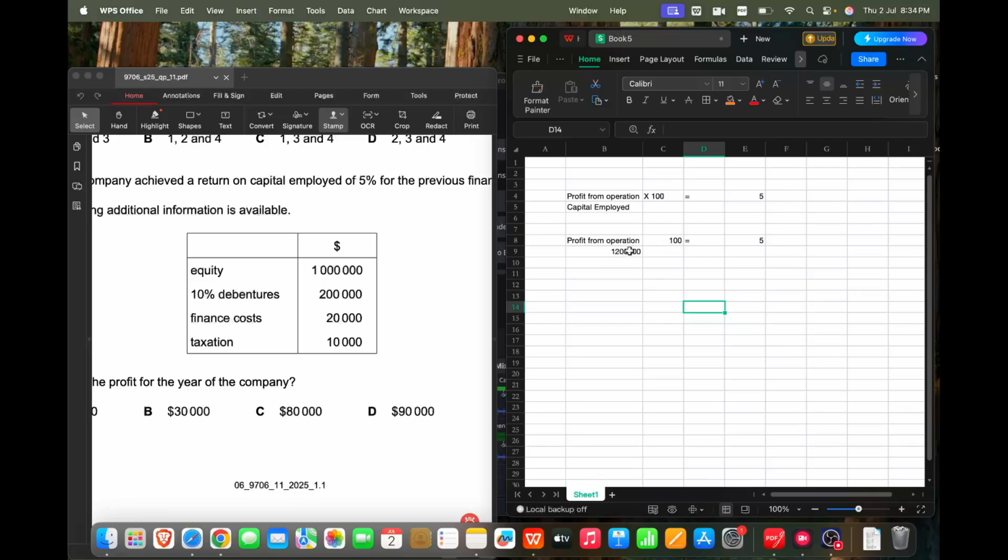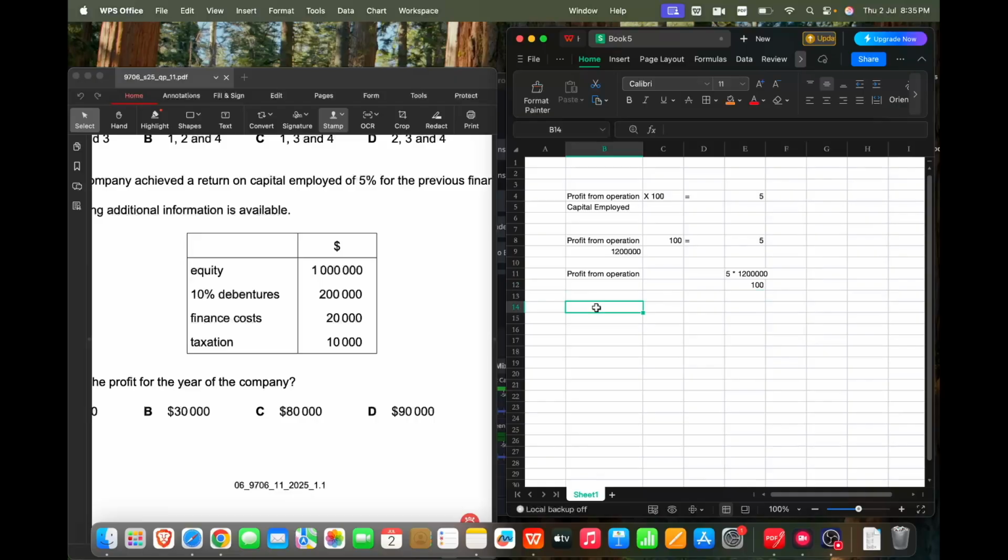When we do cross multiplication, 1,200,000 will be multiplied with 5 and then we'll divide by 100. So your profit from operation is equal to 5 into 1,200,000, and then this will be divided by 100.